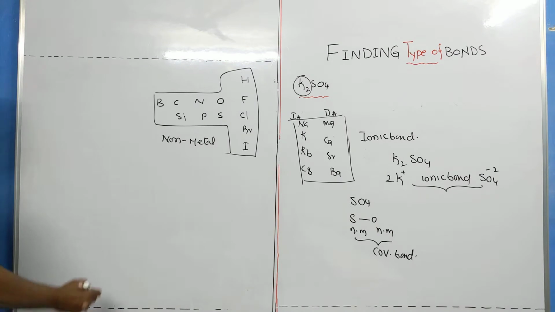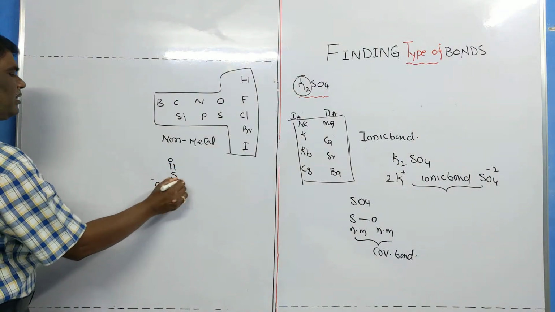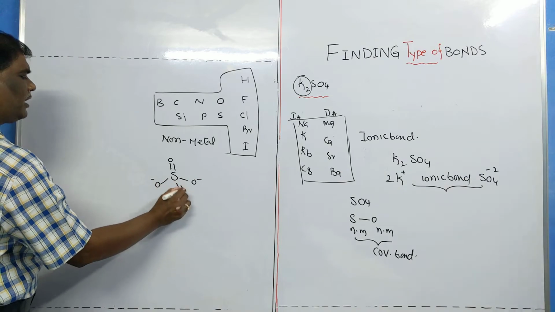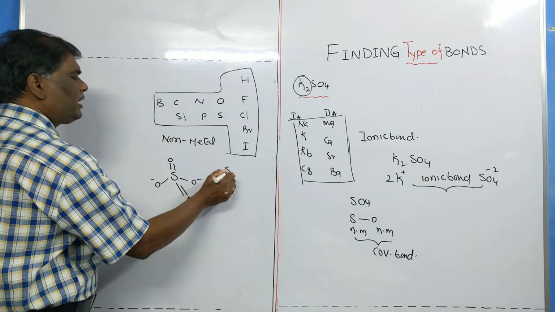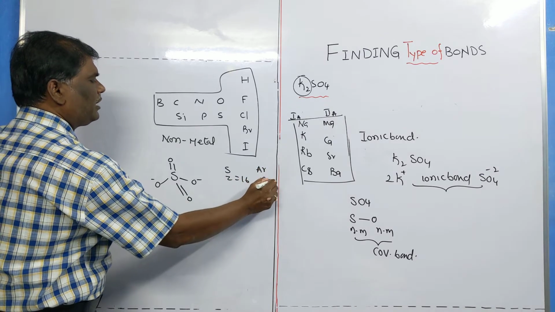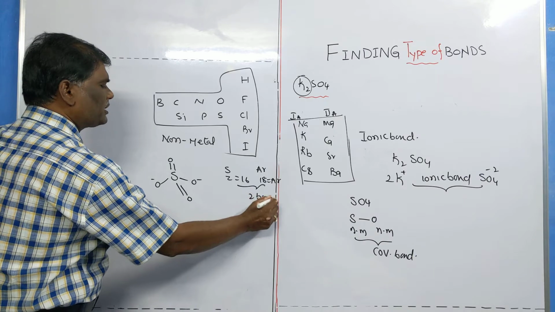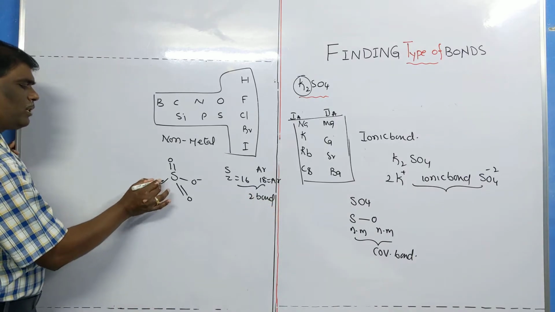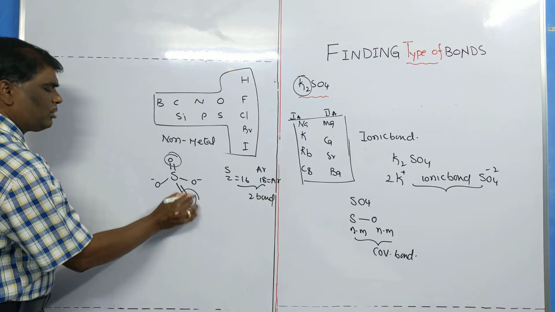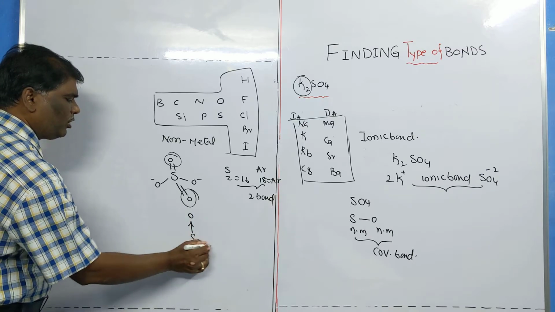Now one more point, in the sulfate ion, sulfur number is 16, the nearest inert gas is argon 18, the difference is 2, so it has to make 2 bonds only. So 2 bonds are already completed, and these 2 are extra bonds. I told you these 2 are nothing but dative bonds.